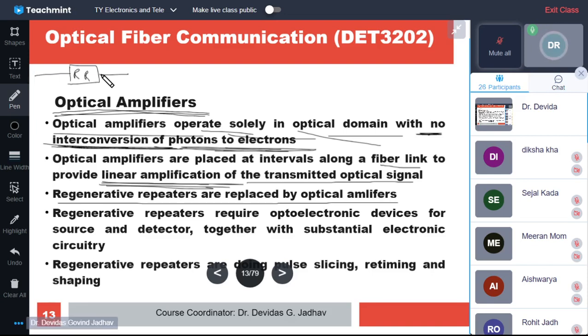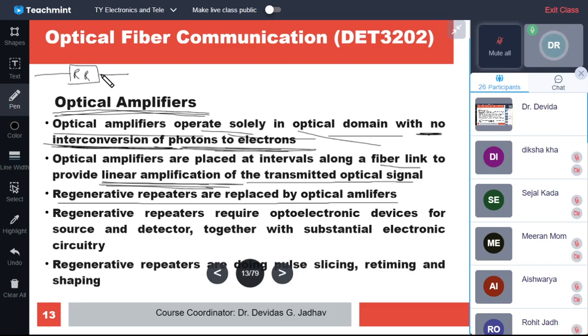So regenerative repeaters are not required now. If optical amplifiers are there, they can be used in between the links, and optical amplifiers will directly amplify the optical signal into an optical signal and it will continue its propagation. So there is a reduction in the complexity of the network.